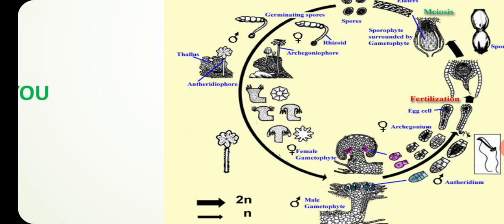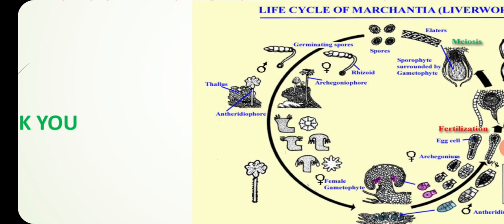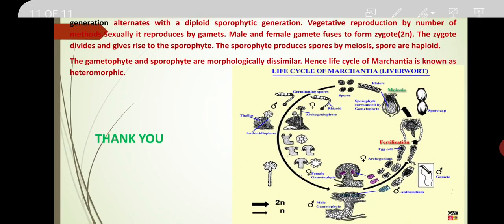Then the zygote develops into a sporophyte. Each sporophyte contains spore mother cells, which by the process of meiosis produce the meiospores along with elaters. The spores germinate to produce 2 respective plants. 2 spores produce the male plants and the other 2 spores produce the female plants, and this is the life cycle of Marchantia.